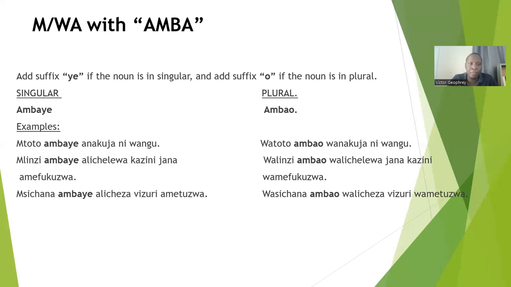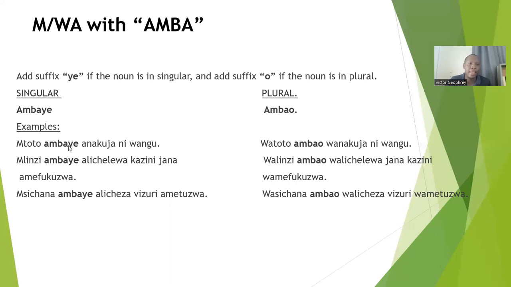Okay, so you take Amba, you add ye if the noun is singular. Also, you take Amba, you add O if the noun is in plural. But remember that is under one noun class. So how would it be? For the singular noun, it will be ambaye. For the plural noun, it will be ambao. You can see examples over here.